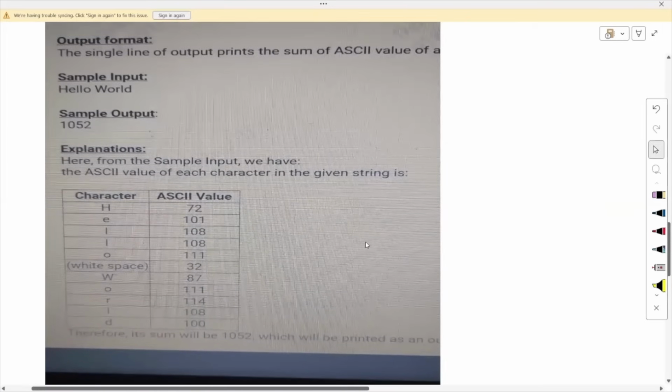So we have to return the set of ASCII values. You can see here the string given to us is hello world. There are actually 5 plus space, which is also a character, so 11 characters, and every character has a specific ASCII value. Let's say H has an ASCII value of 72.